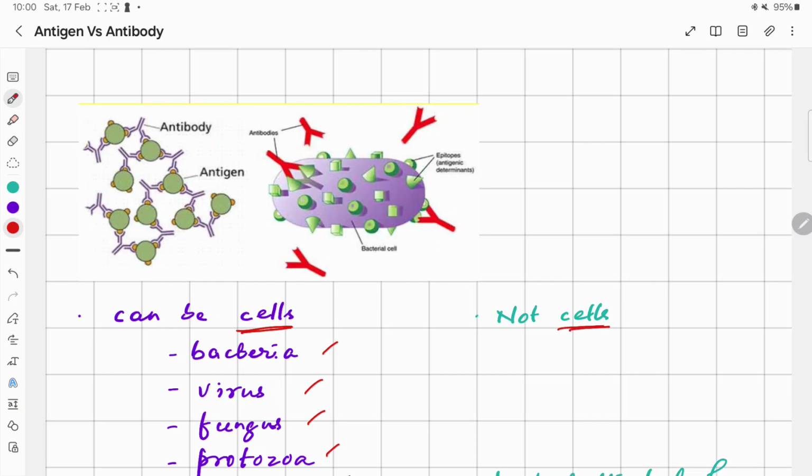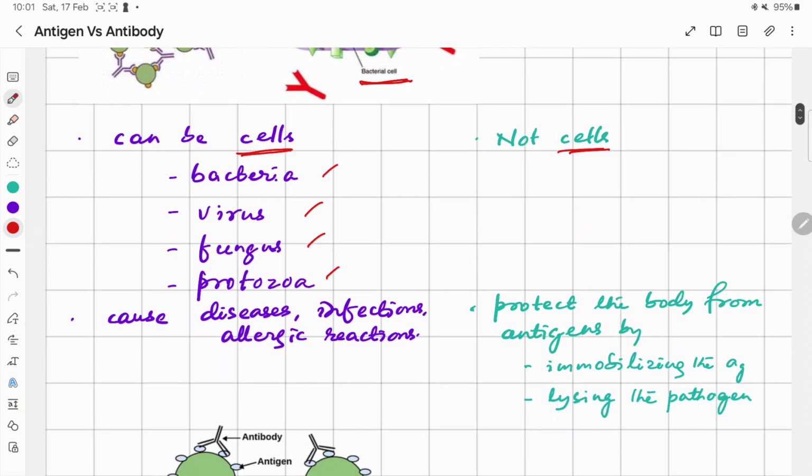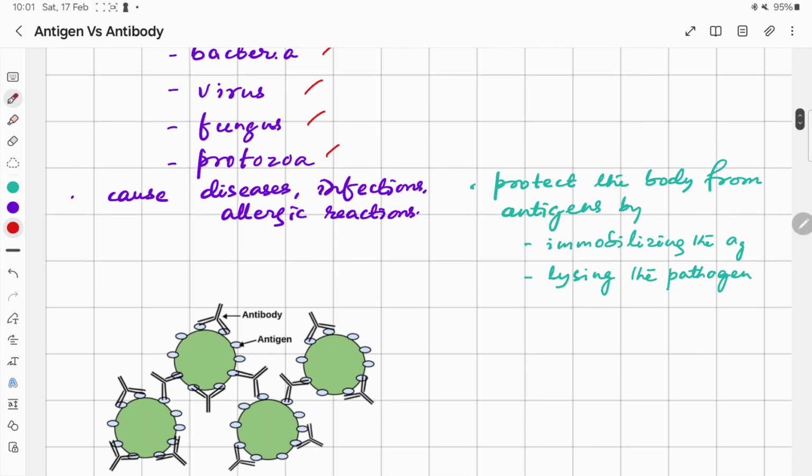This is one difference. So you can see here, this is a bacterial cell, and on its surface there are epitopes, and to this epitope the antibodies bind. This Y-shaped structure is called antibody, which binds to the epitopes of the bacteria or the antigen. So antigens cause diseases, infections, allergic reactions, whereas the antibodies are protective and they protect our body from the antigens by either immobilizing the antigen or by lysing the pathogen.